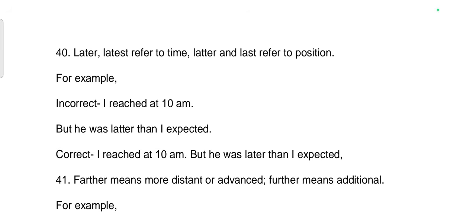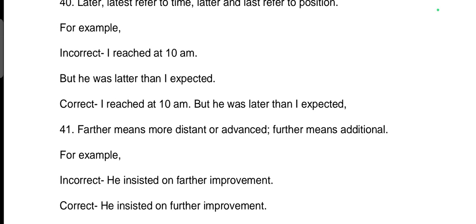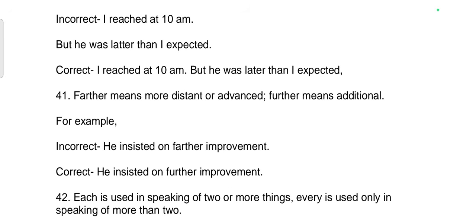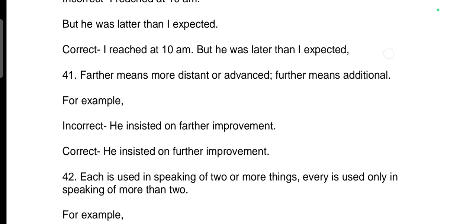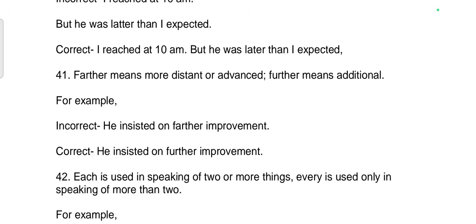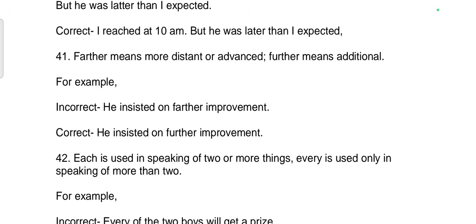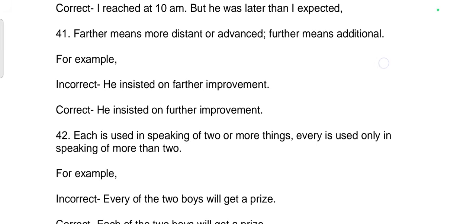40th rule. Later, latest refer to time and last refers to position. For example, incorrect sentence: I reached at 10 a.m. but he was later than I expected. Correct sentence: I reached at 10 a.m. but he was later than I expected. 41st rule. Farther means more distance or advance. Further means additional. For example, incorrect sentence: He insisted on further improvement. Correct sentence: He insisted on further improvement.